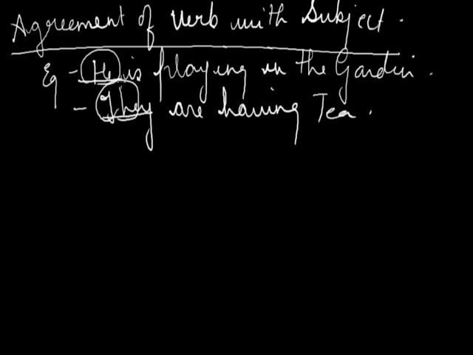So the verb we have taken with the first sentence, which is having a singular subject, is singular, and in the second sentence in which we are having a plural subject, the verb is also plural, that is is and are. That is what the topic we are talking about, agreement of verb with subject, follows. The verb agrees with the subject, and the subject is he, which is singular, so the verb is singular. Similarly, in the second sentence, the verb are, which is plural in nature, agrees with the subject, which is plural. That's what the heading means.